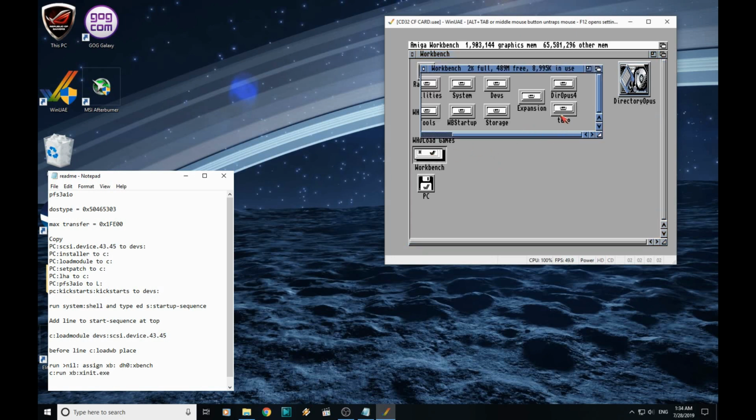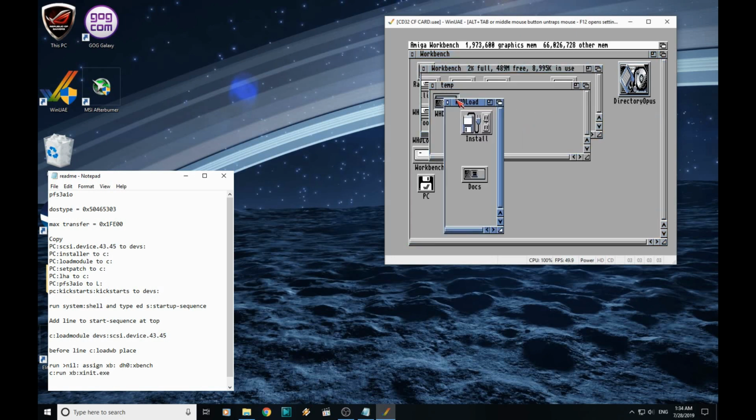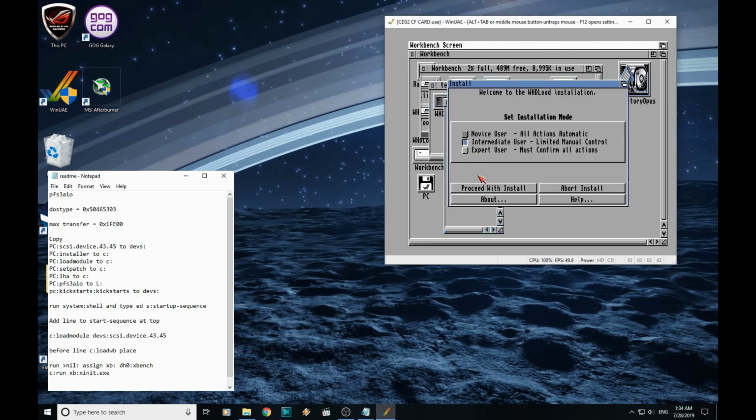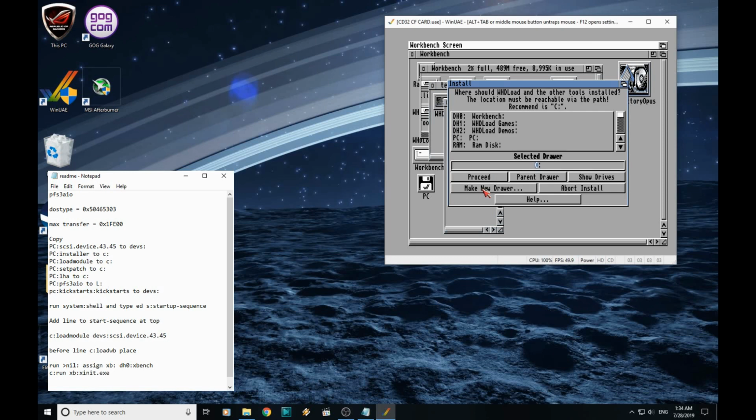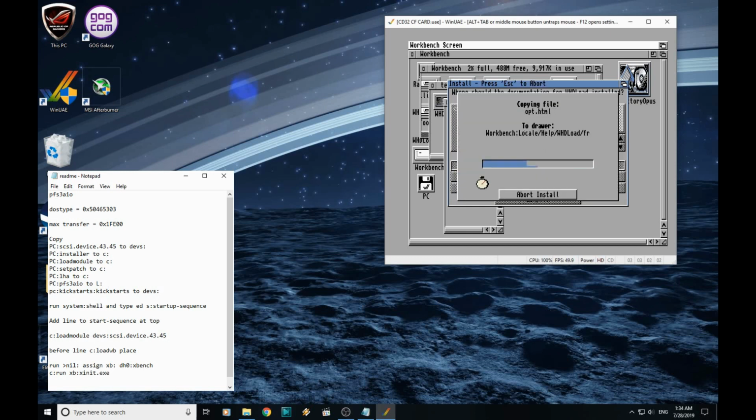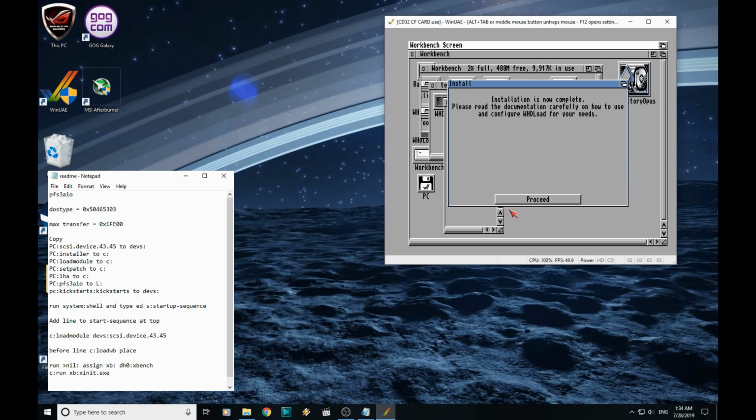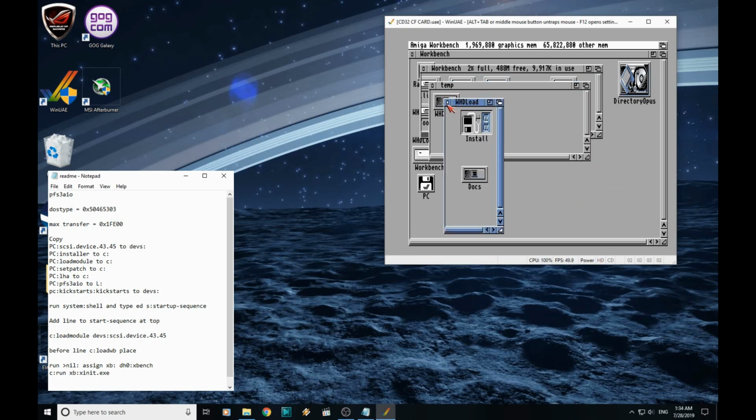Now if we go in here, open the temp folder, we can install WHDLoad. Just install it in the default folder in C. That's it.